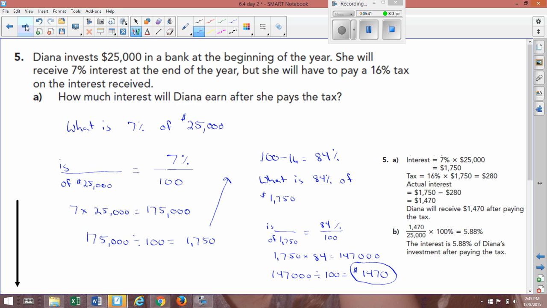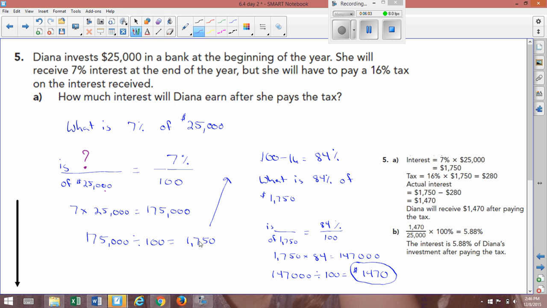So we need to figure out what 7% of 25,000 is so that we can figure out how much she makes in interest. So we set it up, what is 7% of 25,000? We don't know what it is, so we have a question mark there. And then you end up with 1,750.